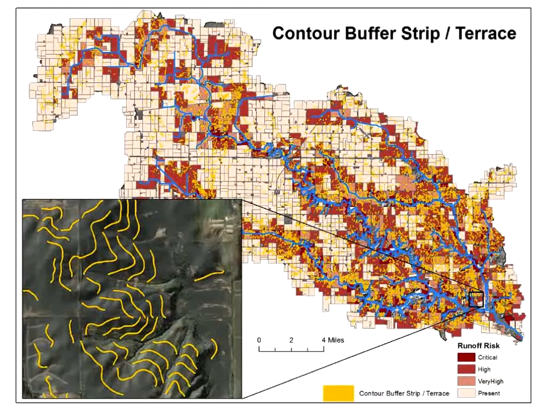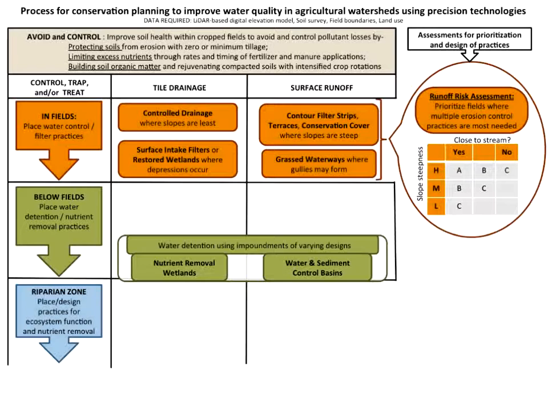Okay. This tool will actually vary the distance between the contour strips based on the slope steepness, following NRCS technical guidance on that.